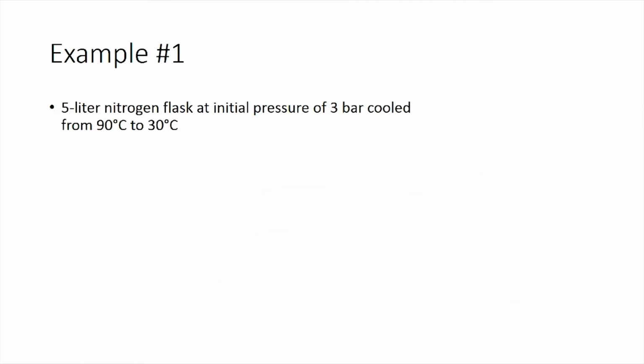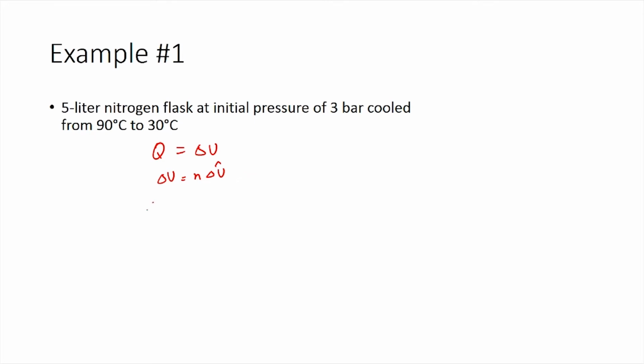The next process is a 5 liter nitrogen flask at an initial pressure of 3 bar being cooled from 90 degrees Celsius to 30 degrees Celsius. This would be a closed system and it is a constant volume system. So, you have Q equals delta U. Now you have to calculate delta U. Delta U would be equal to N times delta U hat. So, we need to know the values for N and delta U hat.